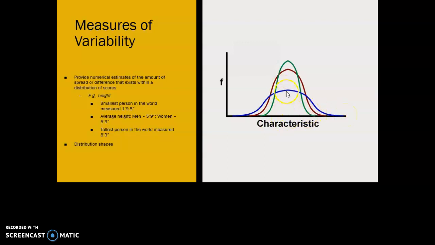On the other hand, we might have a distribution that's really flat in the center, meaning we have fewer people who are falling at the middle, more falling a little bit further out from that center point, and we have some real extreme outliers in either end of the distribution. All right, so these distributions can take on a variety of different characteristics, and it's helpful to have a single value or a couple of values that help us to get an estimate of how much spread is actually existing in our distributions.